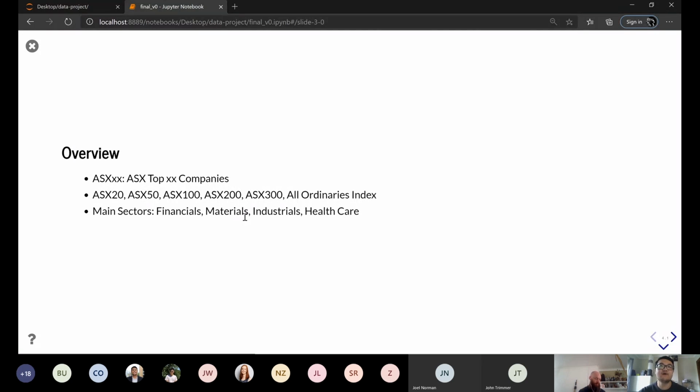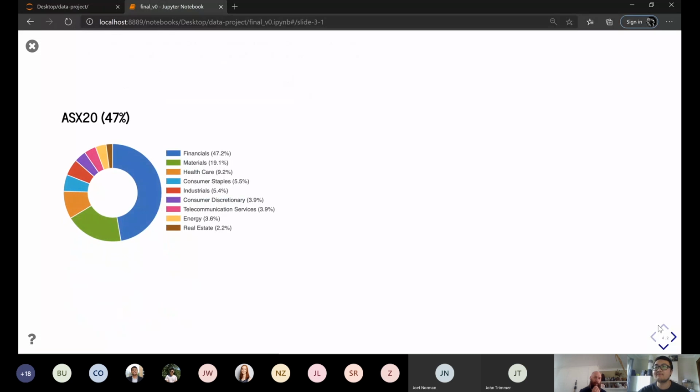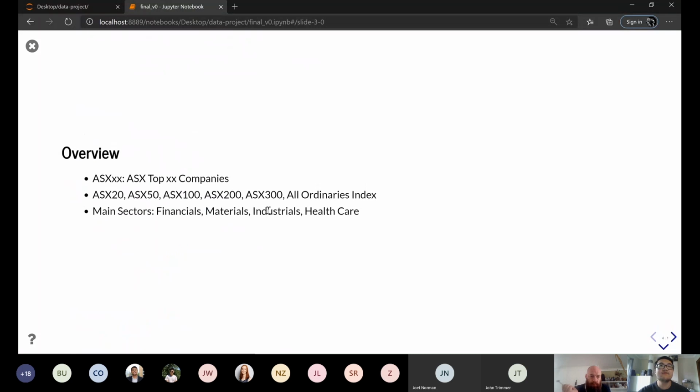Then we will have an overview of the Australia stock market. The number next to ASX means Australia's top how many companies. We have the top 20 companies, top 100 companies, and all companies.